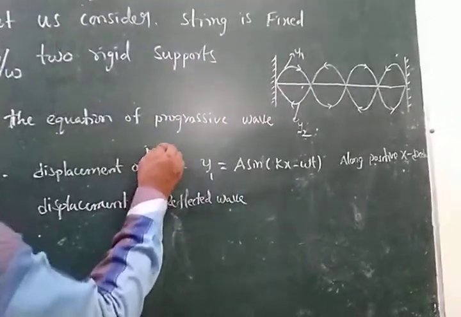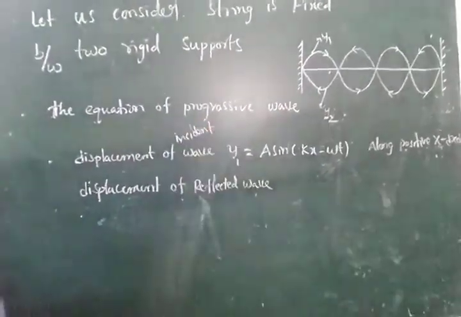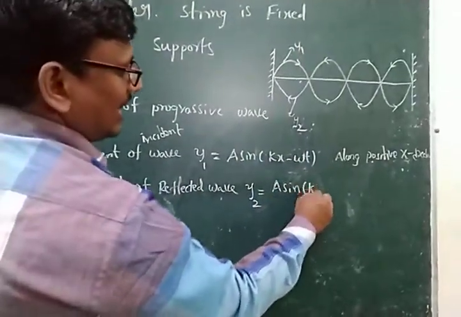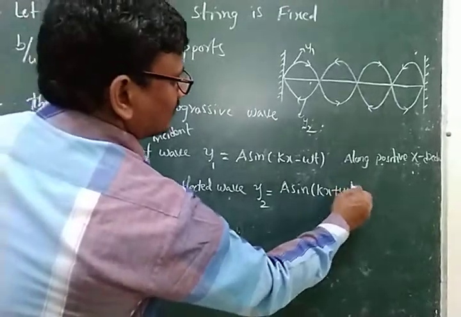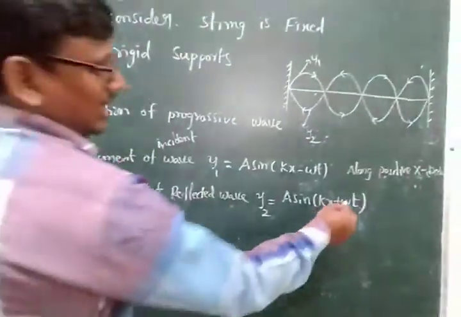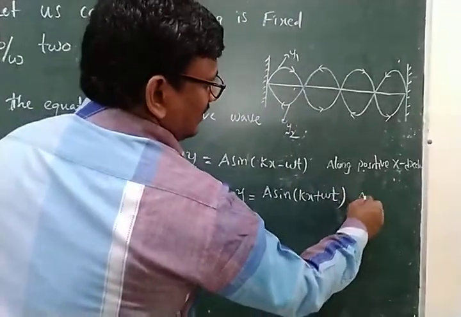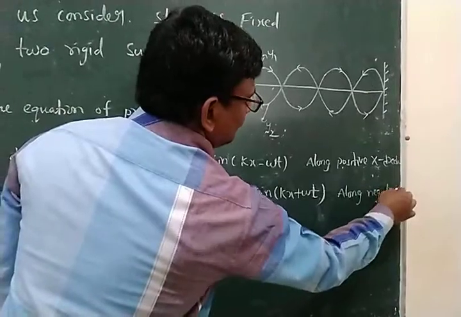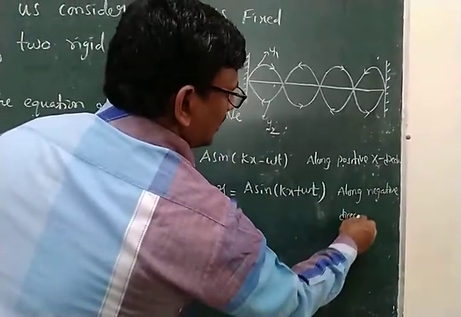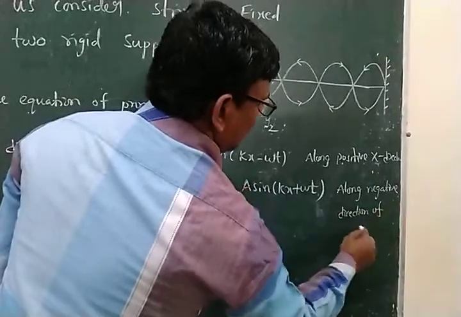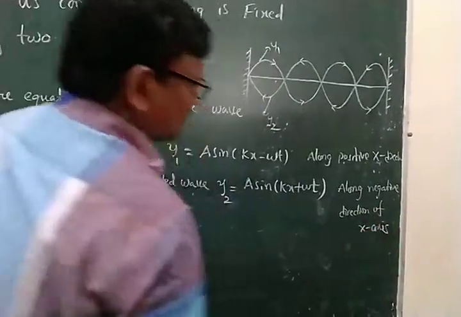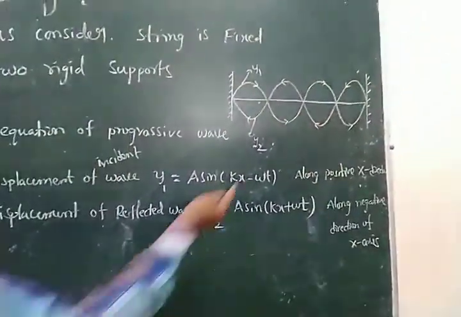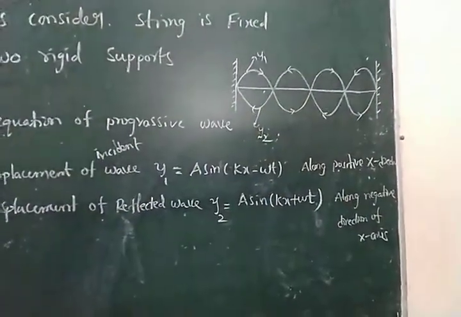So this is the incident wave, and this is the reflected wave. y2 is equal to a sin(kx plus omega t), because it is traveling along the negative direction of the x axis. The first one is traveling along the positive x direction, and the second one along the negative x direction.